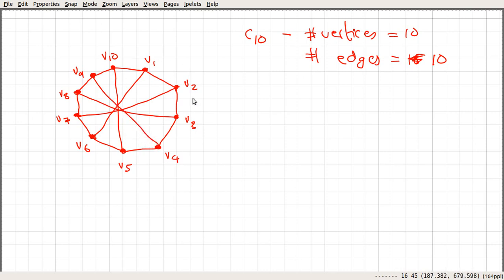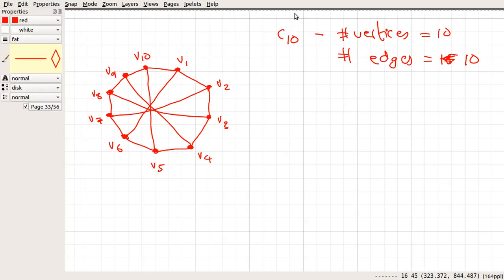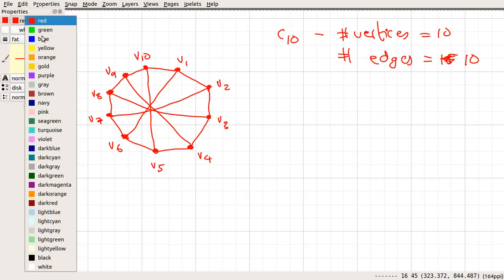Let's look into this modified cycle. We added those remaining 5 edges, and if you look into this graph, it violates the property of the Petersen graph.